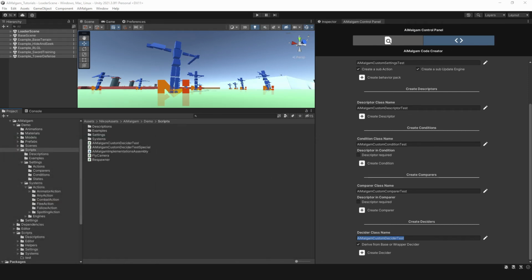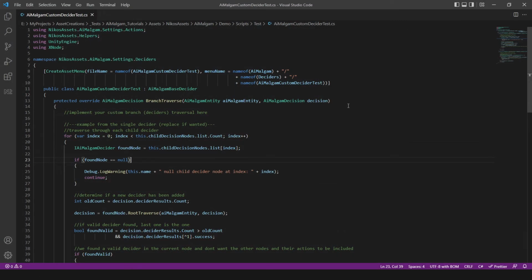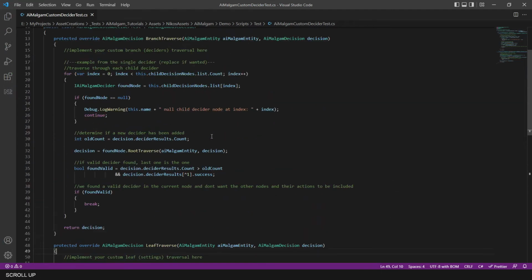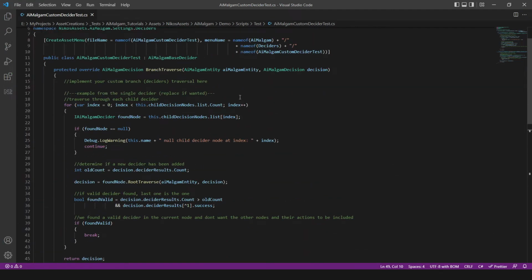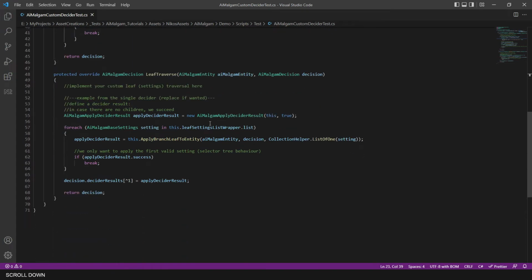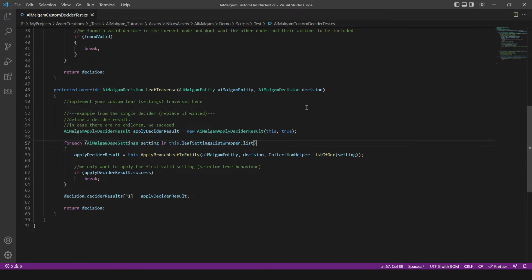Let's take a look at the decider which inherits from the base decider. As you can see, its two main overridable methods are the branch and leaf traverse methods, with the branch traverse methods going through the decider list, which is found in its base class, and with the leaf traverse method going through the action settings list, which is also found in the AiMalgam base decider.